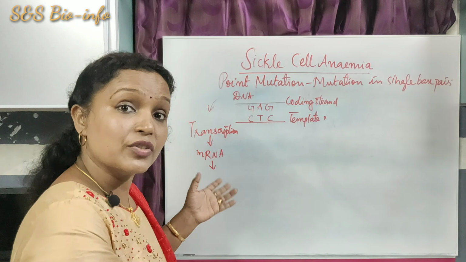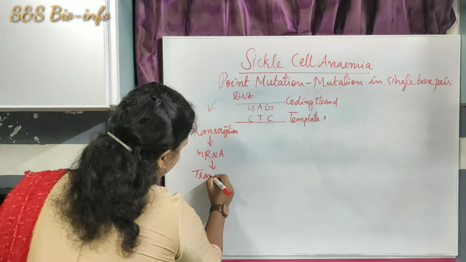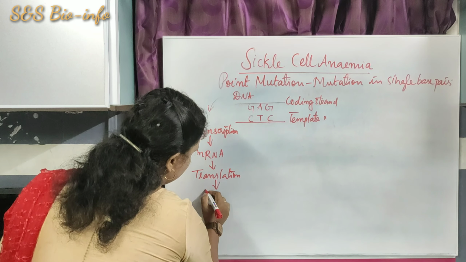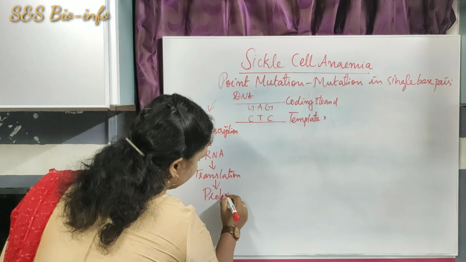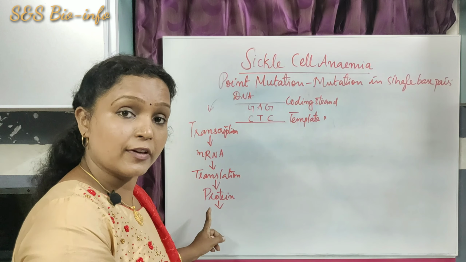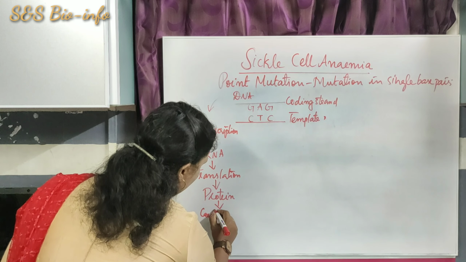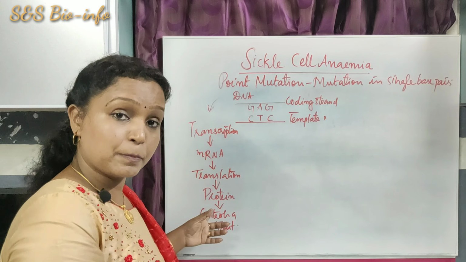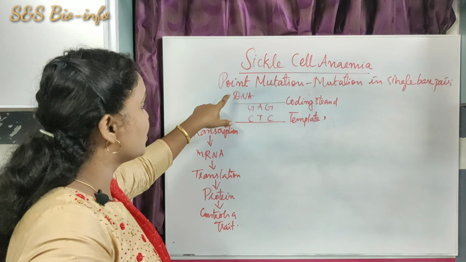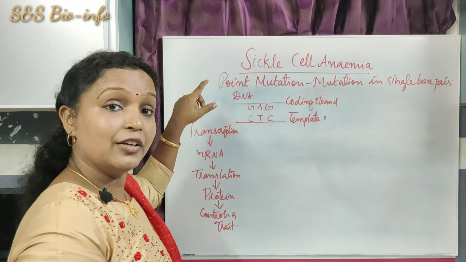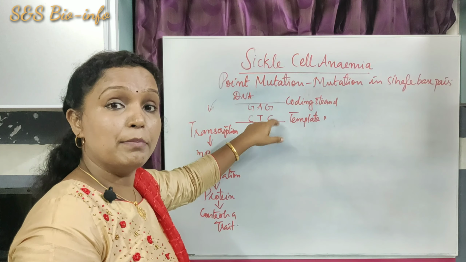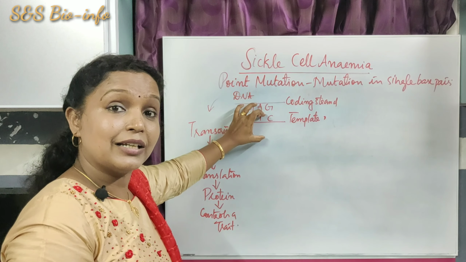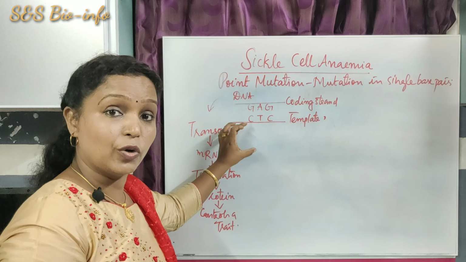This mRNA undergoes translation, another process that takes place in the cell. It produces a particular protein. This particular protein controls a specific trait or a character. That means gene expression through a protein. The ultimate source of information is DNA. The information is coded in the form of base pairs. Here it is the source of information of that particular amino acid in the beta hemoglobin chain.